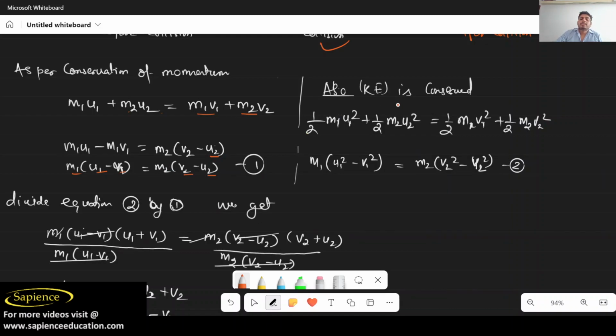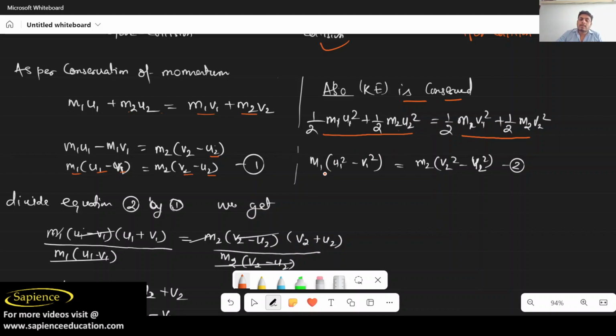Also, since it is an elastic collision, kinetic energy will be conserved. That is the initial kinetic energy of the system. We always talk about the whole system, particles 1 and 2 as a whole system. So 1 by 2 m1 u1 square plus 1 by 2 m2 u2 square represents the initial kinetic energy of the system, and this is the final kinetic energy of the system. So initial kinetic energy will be equal to final kinetic energy, because this is an elastic collision, and in elastic collision kinetic energy is also conserved.